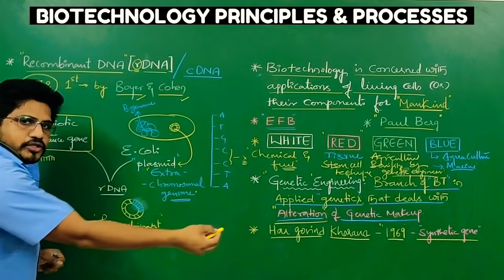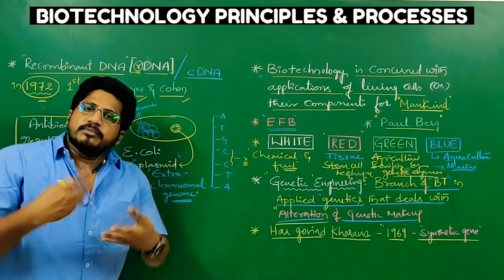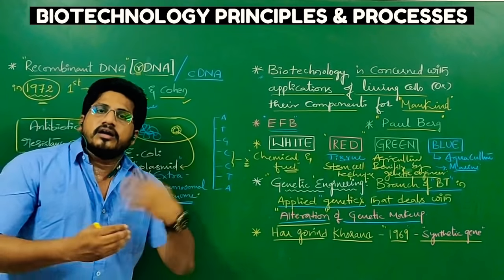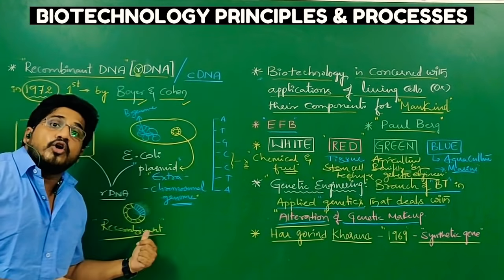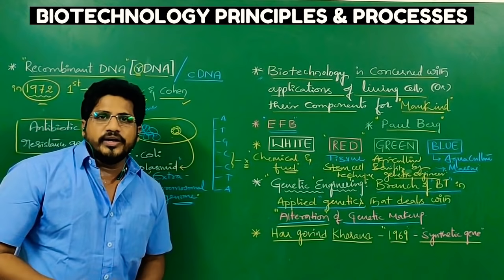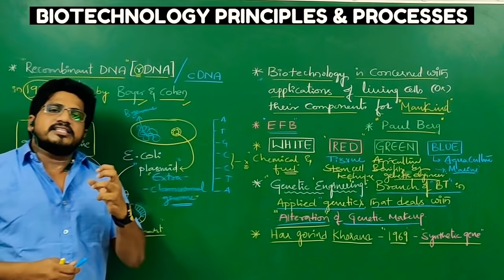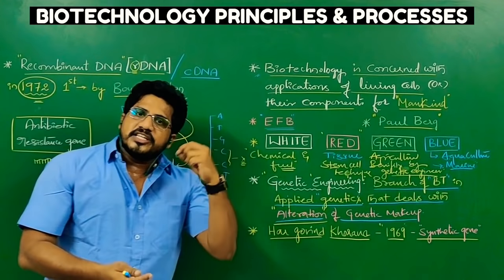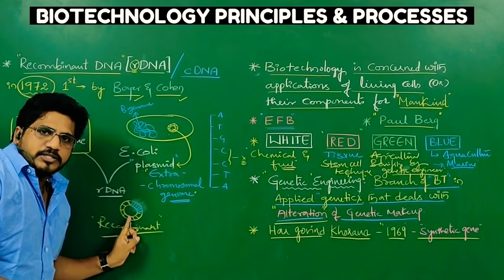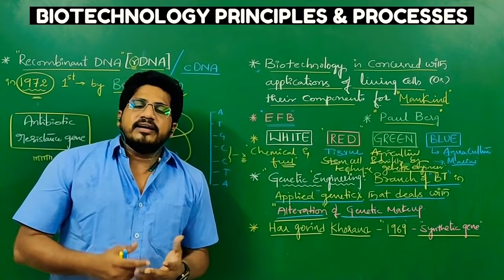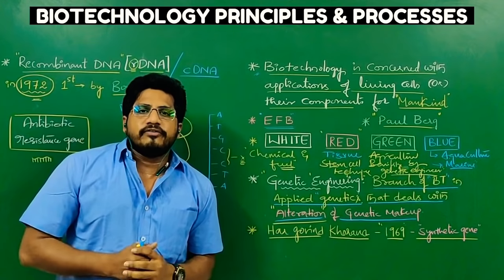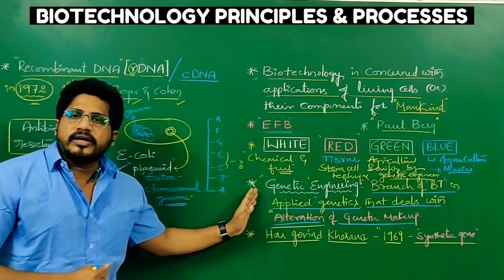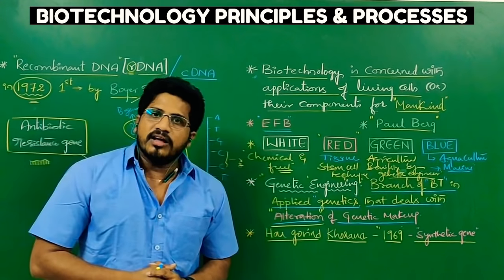Then it is introduced into another organism. As that organism multiplies by binary fission or any other asexual method, the DNA is also doubled, tripled, and n number of clones are formed. This process is called cloning. Cloning means the desired gene molecule is introduced into the host. As the host multiplies, our gene molecule inserted into the plasmid also multiplies, and finally if we extract, a larger amount of the desired gene will come. This process is also one of the important phenomena in genetic engineering, called cloning.